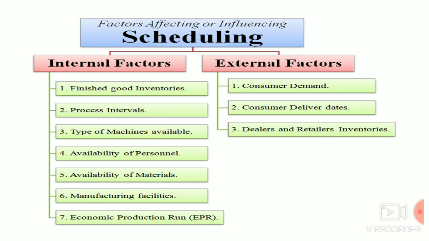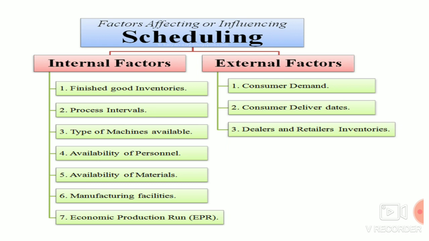Next, availability of the personnel. If the project given to the company is a new one, and you want to give enough training to the existing employees, the training will take additional time, and we have to see whether the employees are ready for the new projects. This will affect scheduling. And in another way, if the employees are well trained to handle the projects, then the scheduling will be better.